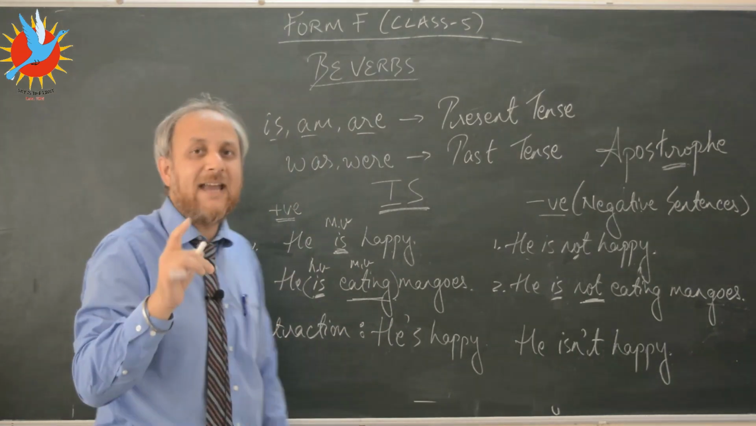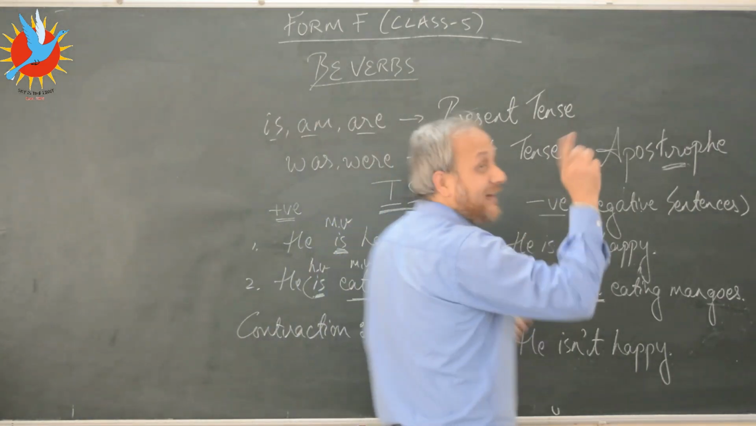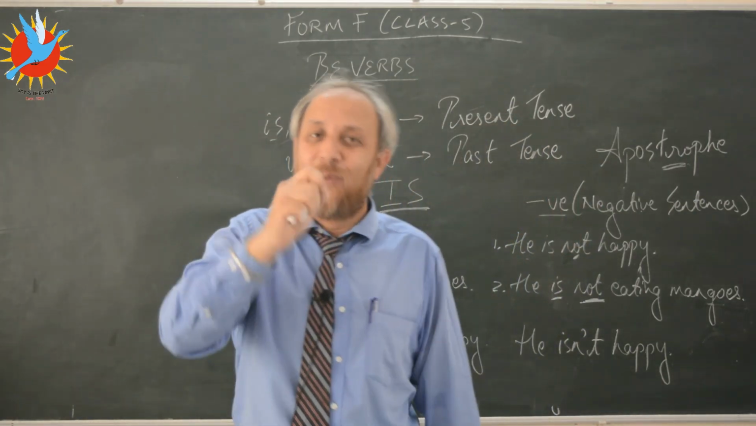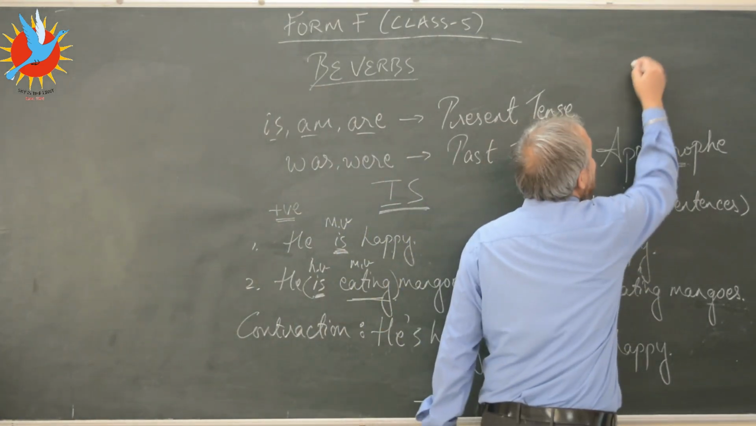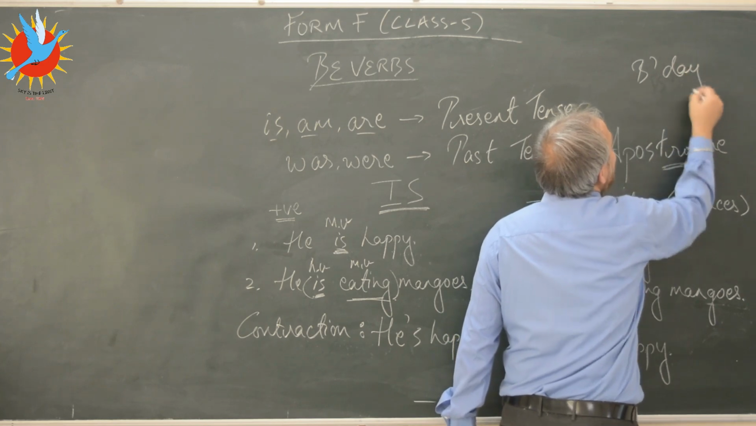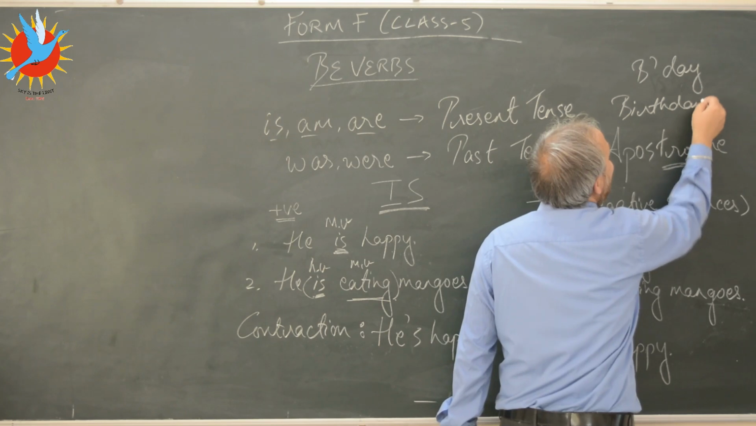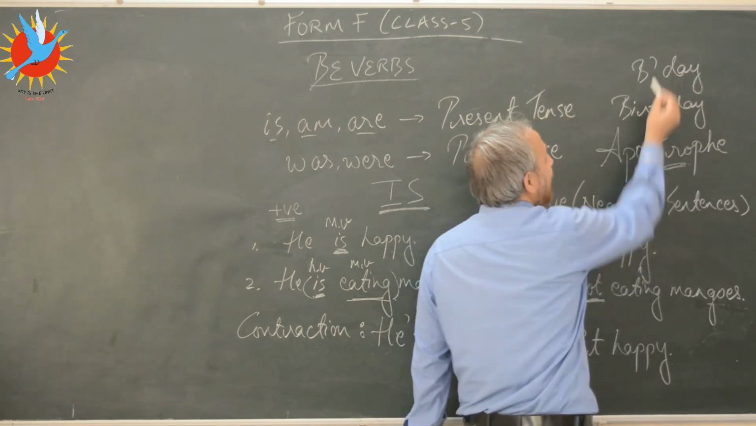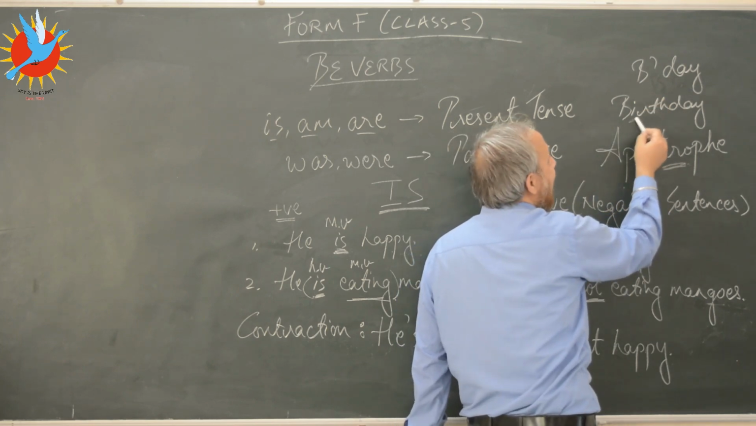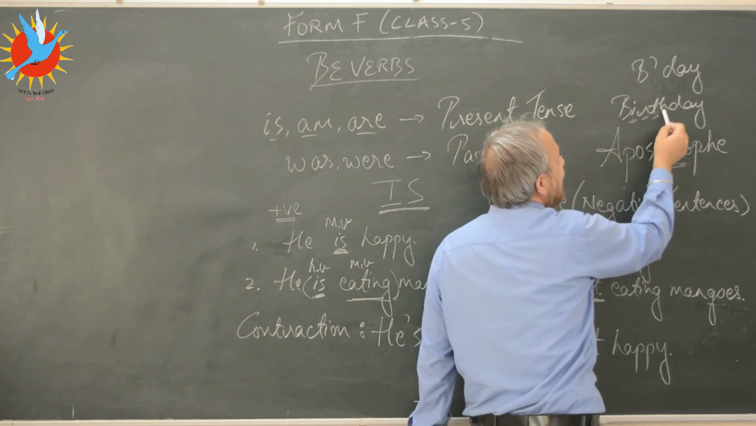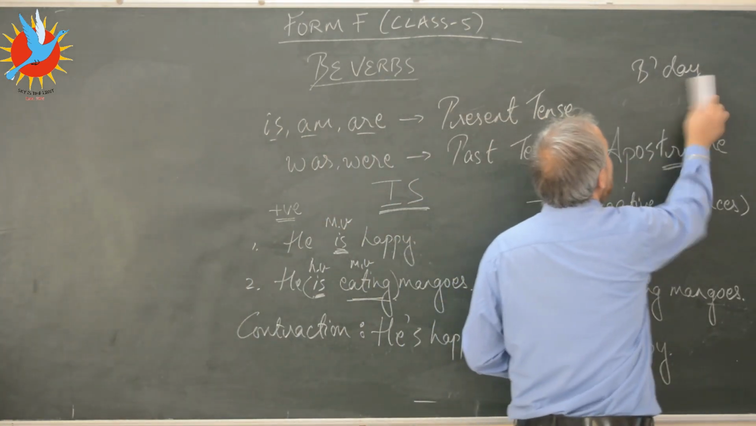Okay, and an apostrophe can also be used to indicate more than one missing letter. For example, sometimes we write birthday like this. What is the spelling of birthday? B-I-R-T-H-D-A-Y. So here, this apostrophe has been used to indicate which letters? I, R, T and H. Okay, fine. So that's it about apostrophes.